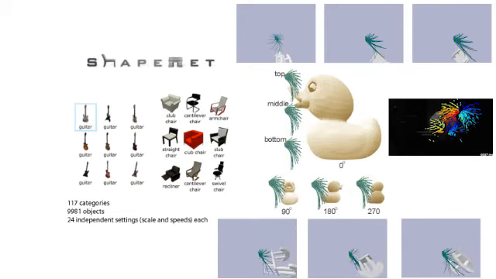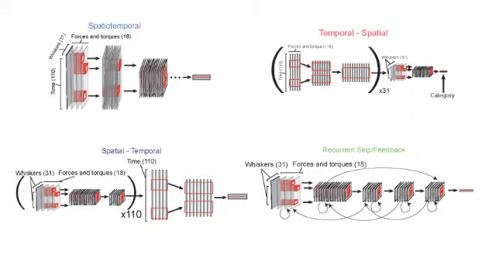speeds. Using this dataset, we explored four families of network architectures, representing different hypotheses of brain areas integrating spatial and temporal information. In the spatial-temporal family, both kinds of information are integrated simultaneously. In the temporal-spatial family, temporal information is integrated first before being passed for spatial integration, vice versa in the spatial-temporal family. In the recurrent family, temporal information is represented by network states.